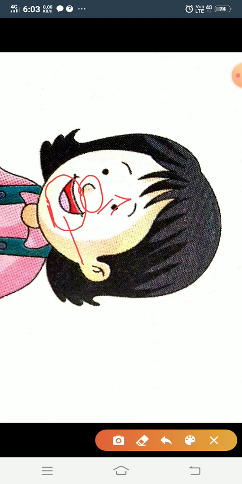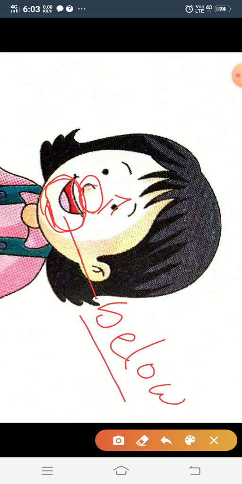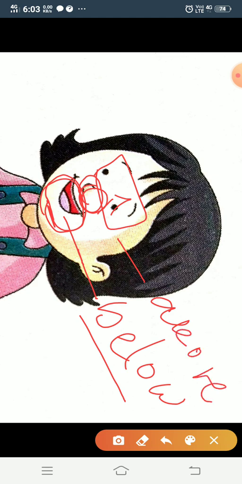Where is the mouth? Below the nose. If we keep the nose in the center and ask where the mouth is, below the nose. And where are the eyes? Above the nose.